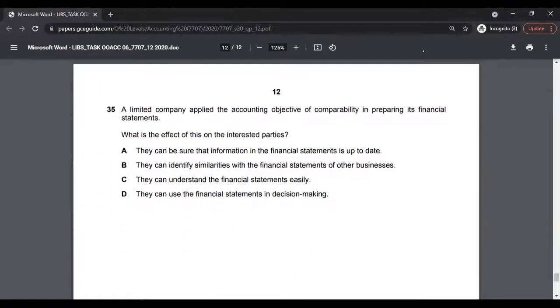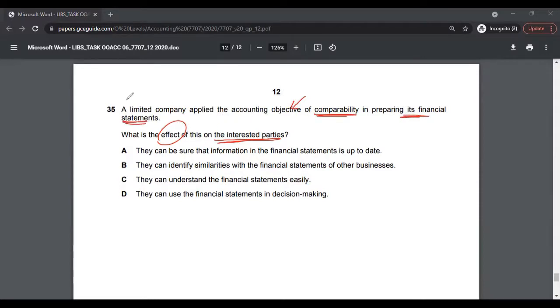Let's look at our last multiple choice, that is multiple choice 35. What is the effect of this on the interested parties? A limited company applied the accounting objective of comparability in preparing its financial statements. So something has happened here. How will this affect the interested parties?